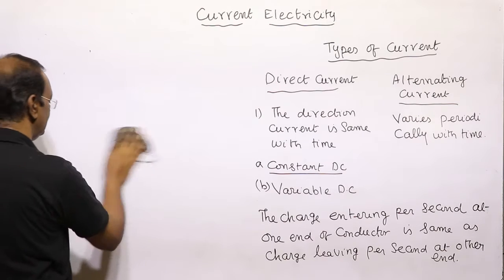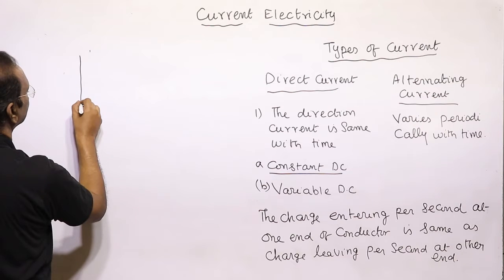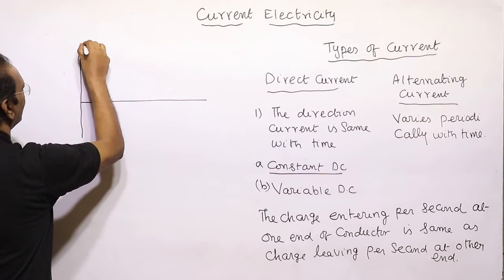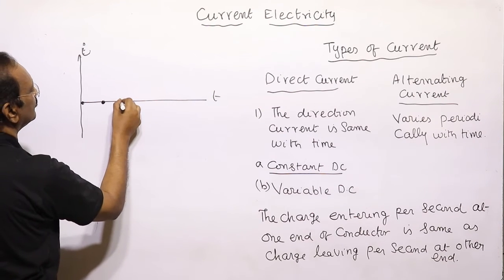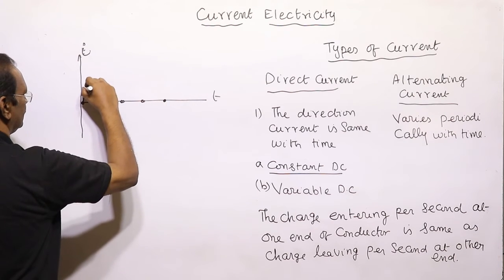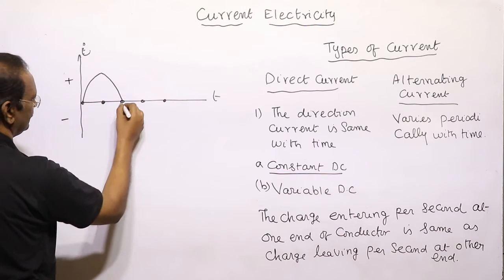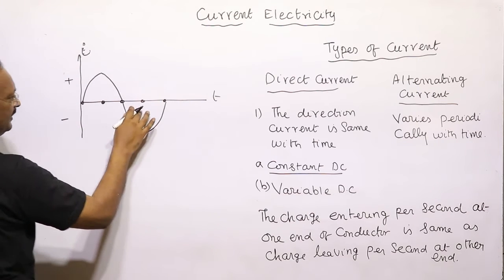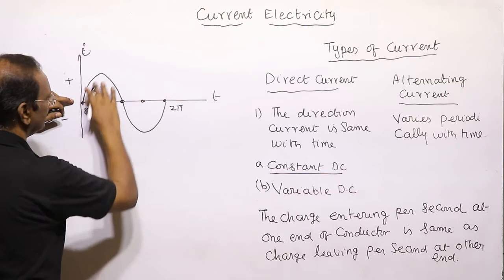Periodical, we must have seen in SHM. That is, this is the current axis, and this is the time axis. So 90 degrees, pi by 2, pi, 3 pi by 2, and 2 pi. The current goes to peak, then comes to 0, this is the positive side, this is the negative side. It changes to negative peak, and so on with the same period, that is from 0 to 2 pi. Here the time period is equal to 2 pi.